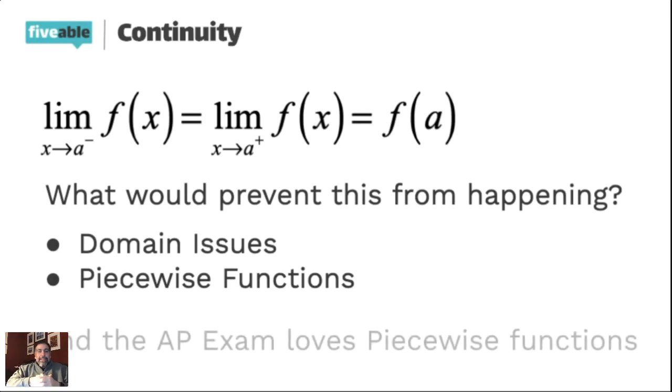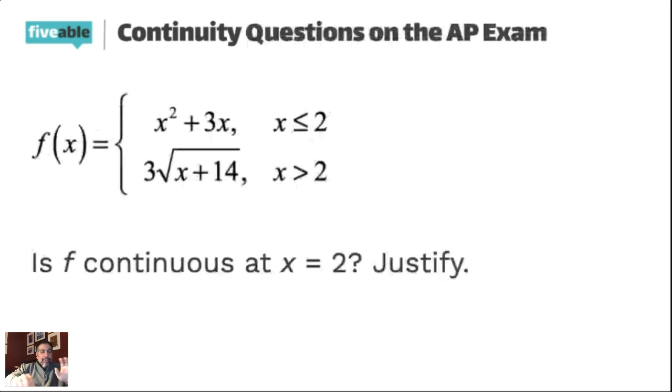The AP exam, like I said, they love to talk about piecewise functions. So here's what I'd like you to do for a moment. I'm just going to give you maybe 3 minutes. There's a question here. It's a piecewise function, and the question is: is f of x continuous at x equals 2? Can you justify your work? I'm going to give you 3 minutes to give some thought to this, and I'm going to check back with you, and then we'll read through some of these questions and make sure I'm answering everything you're asking me. So take about 3 minutes, and then we'll come back and check this answer out, okay?